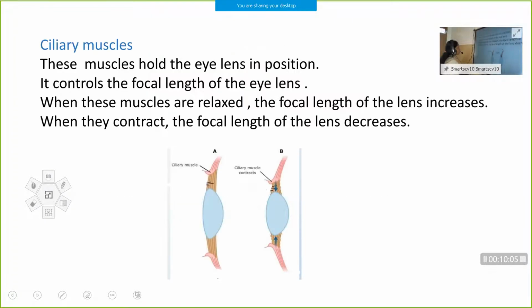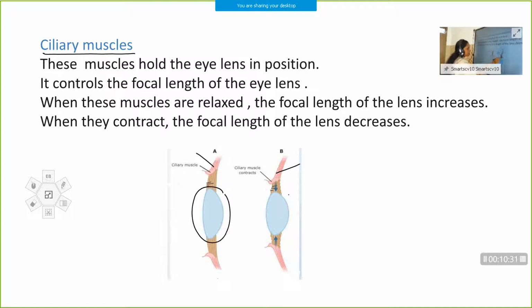We'll see which is the next part. Next is the ciliary muscles. It is an important part of the human eye. Ciliary muscles, as the name indicates, are muscles which hold the eye lens in its position. See the picture of the ciliary muscle, it is given. This pink color muscle is the ciliary muscle. So it holds the eye lens.